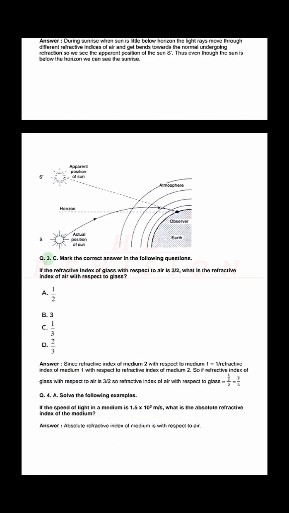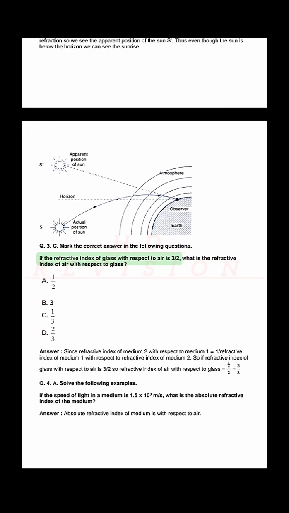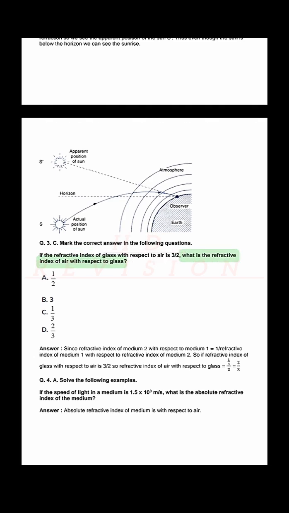Q. 3. C. Mark the correct answer in the following questions. If the refractive index of glass with respect to air is 3/2, what is the refractive index of air with respect to glass? Answer.